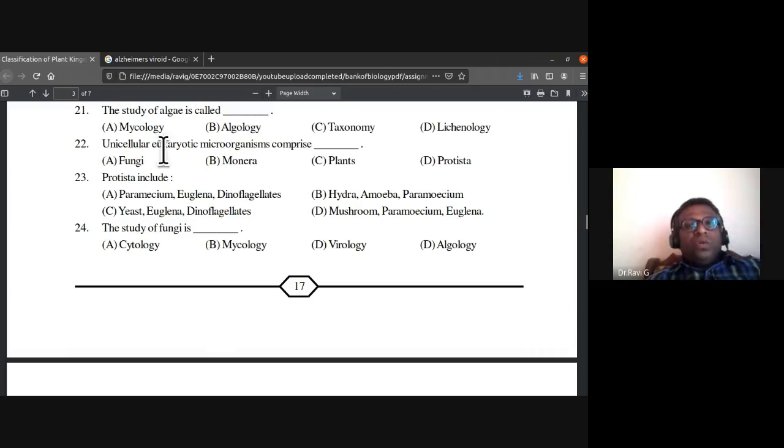22nd, unicellular eukaryotic microorganisms comprise what? Unicellular eukaryotic microorganisms, where do they belong? Is it fungi, monera, plants, or protista? The answer is protista. They are eukaryotes, unicellular eukaryotic microorganisms. They belong to protista, so protista is the answer.